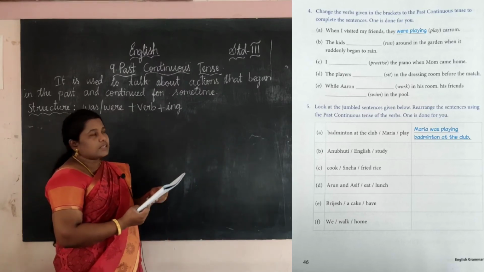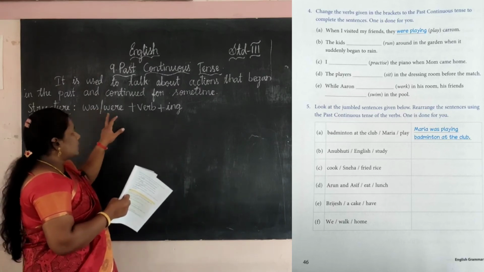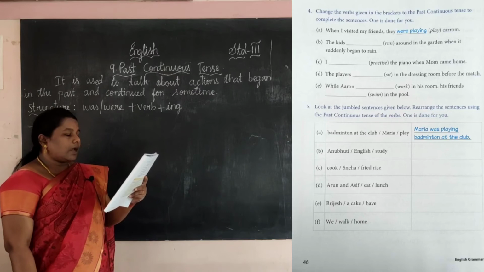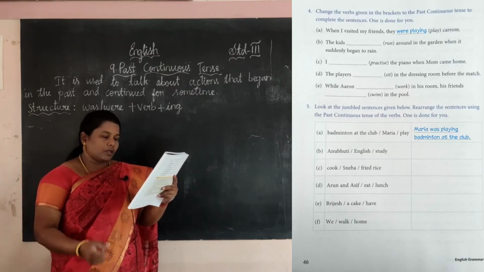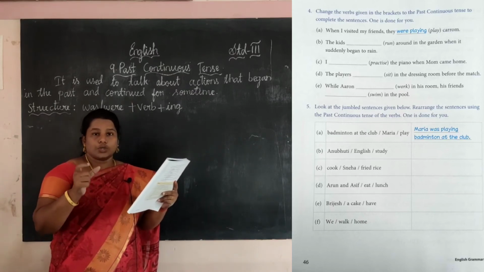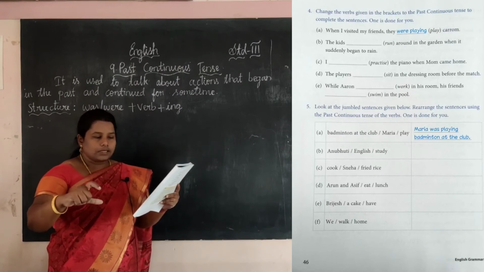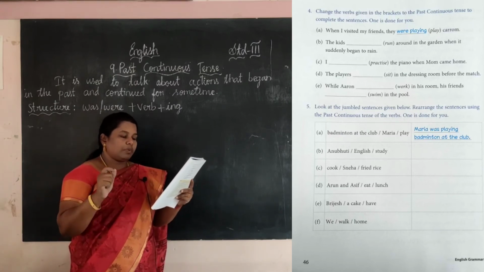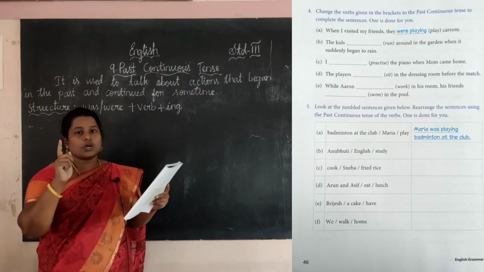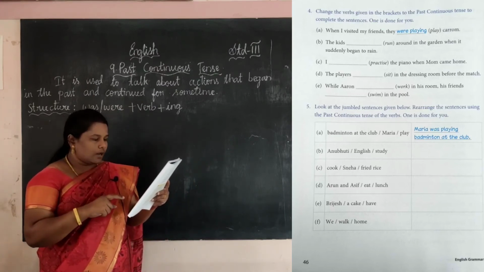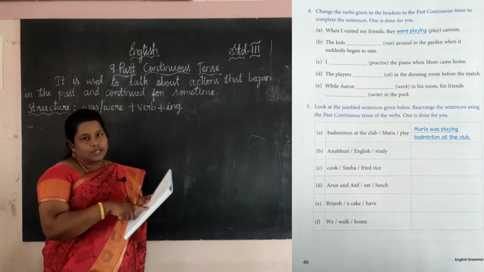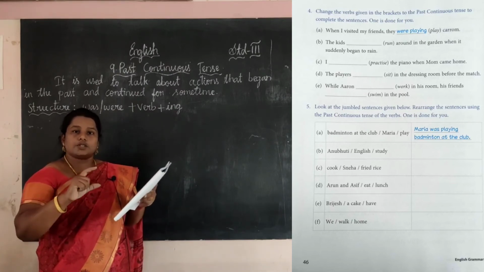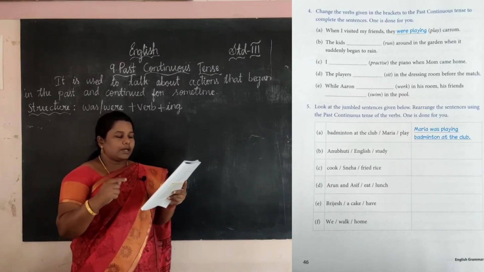What is the structure of the past continuous tense? Was or were plus verb plus ing. Okay. See, badminton at the club. Maria play. So we want to make it a sentence. See here, Maria was playing. Maria is singular, so was is used here. Play is the verb given here already, so we are using play plus ing. So, playing badminton at the club.